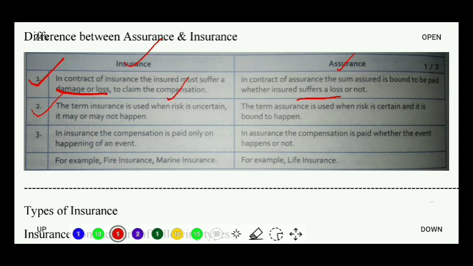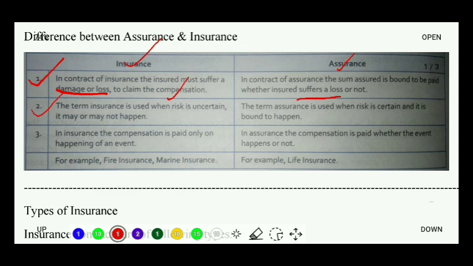So whether the event is happening or not, means whether the death of the insured is happening or not, in case of assurance, the insured is getting his return, getting his compensation. But in case of insurance, what happens? In insurance, the compensation will be received only if the event happens.